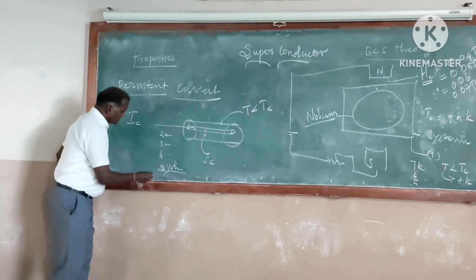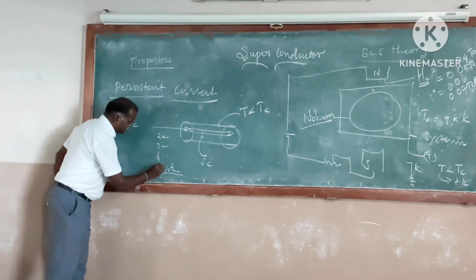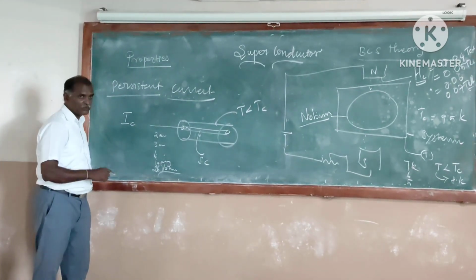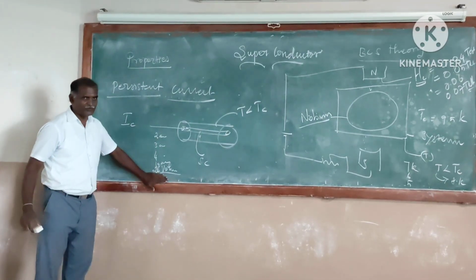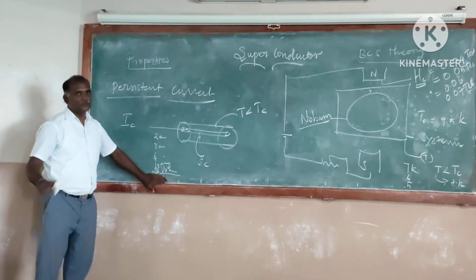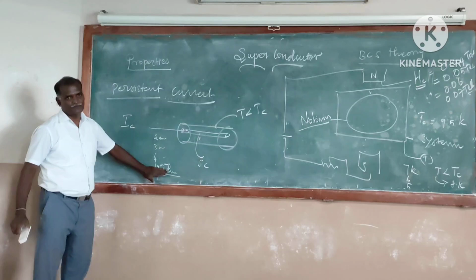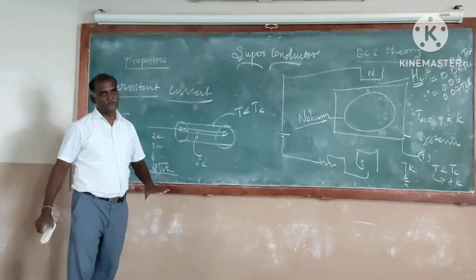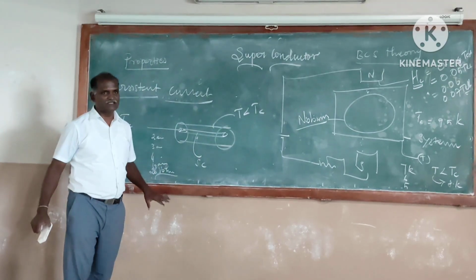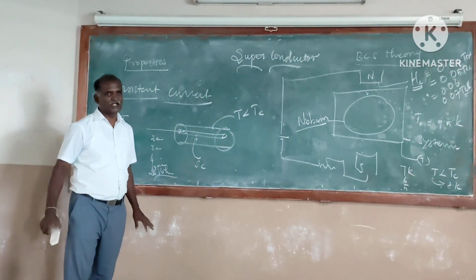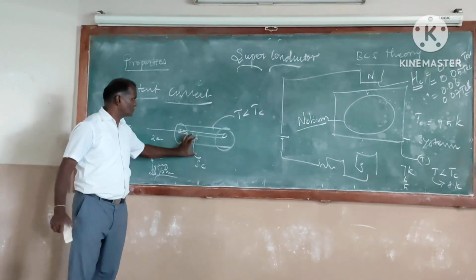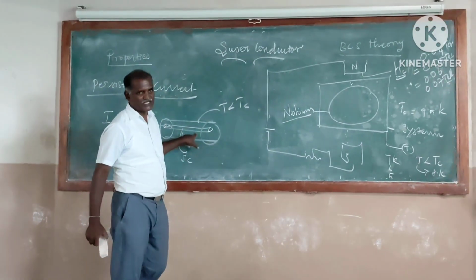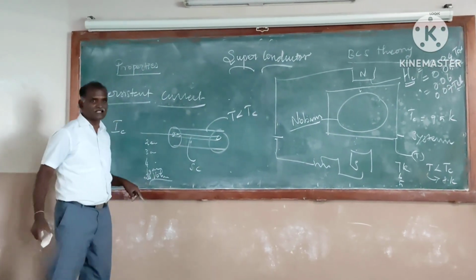So, you should not give current more than the critical value. For example, here, for study purposes, I don't know the correct value. If 20 ampere is the critical current, you have to give less than that. Then only the superconductor will show its superconducting power. Once you give 20 ampere, you lose its superconducting property even though it is below its transition temperature. So this is the critical current.